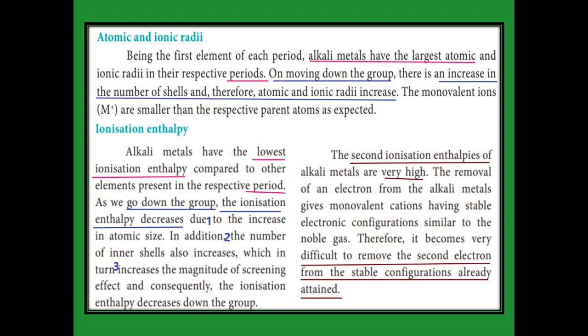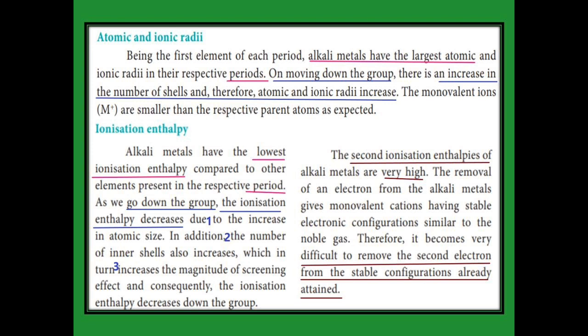The size of the monovalent ion is smaller than the parent atom. For example, sodium has a larger atomic size than Na+ because it loses one electron, so the lost shell decreases, so the size of the ion also decreases.